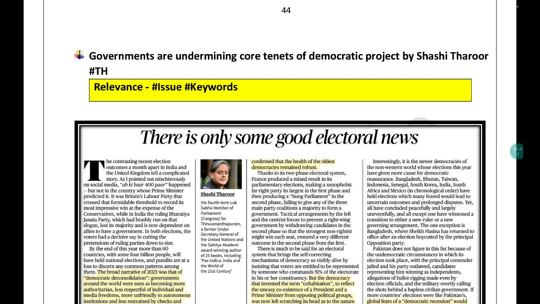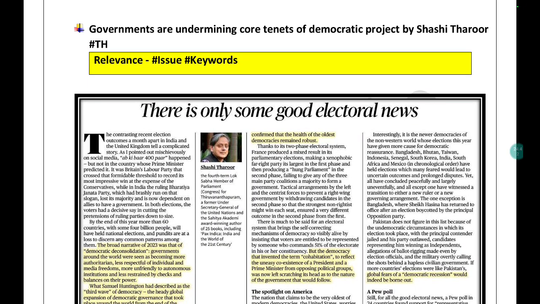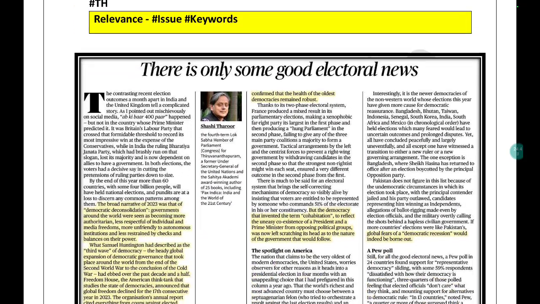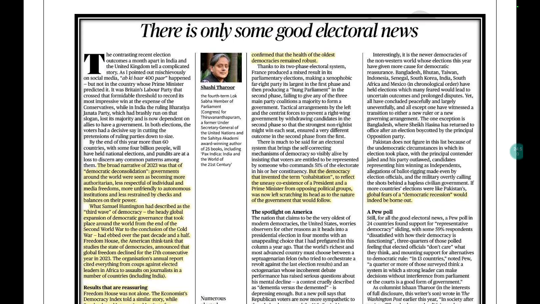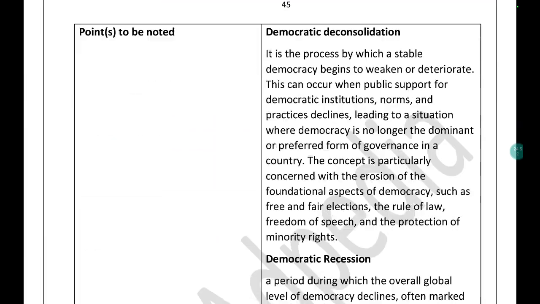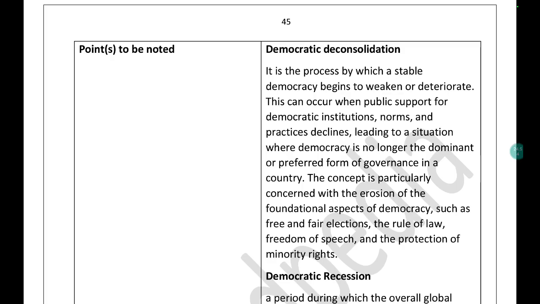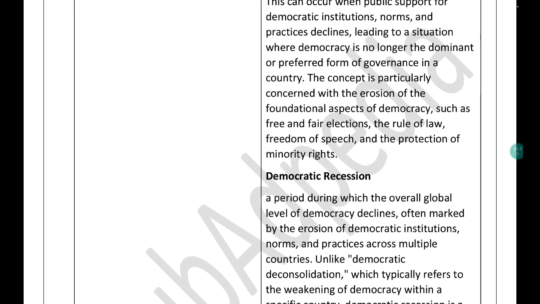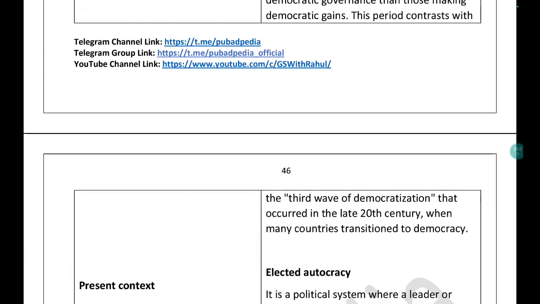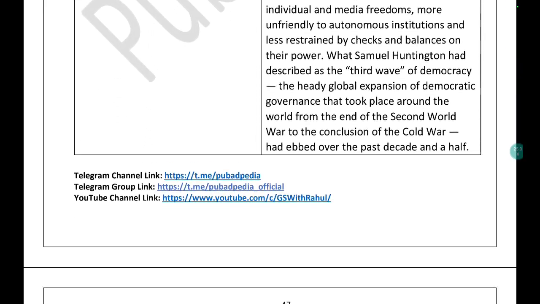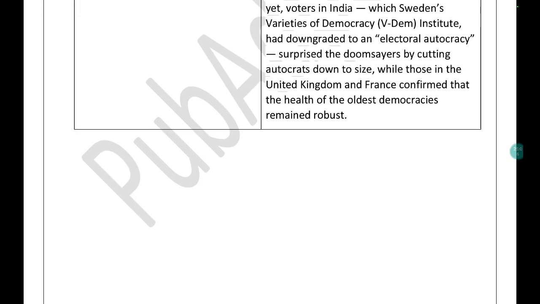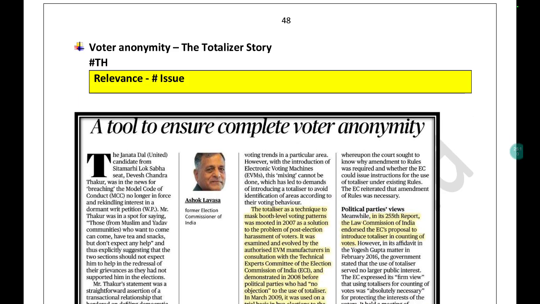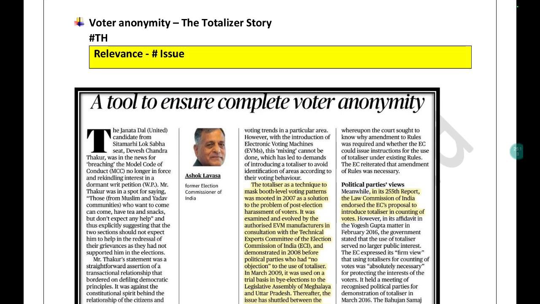Similarly, governments are undermining core tenets of democratic project, by Shashi Tharoor. This article is written by him. There is only some good electoral news, so you can just read the highlighted portion. You will find some important value addition. Here you can see that he mentioned democratic deconsolidation. What is democratic deconsolidation? What is democratic recession? What is elected autocracy? These are the things that you should know insofar as the mains as well as your interview is concerned, if you are from PubAd optional. Okay, I hope you are getting. Voter anonymity, totalizer story.